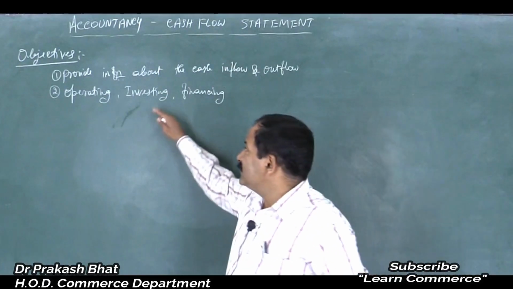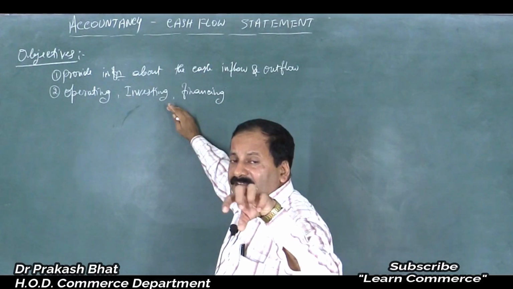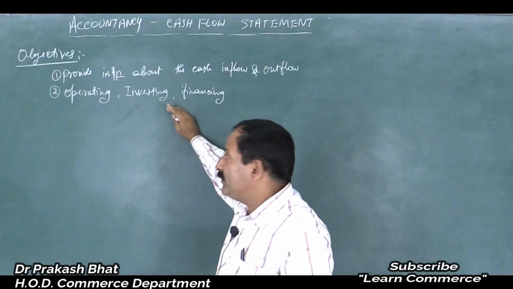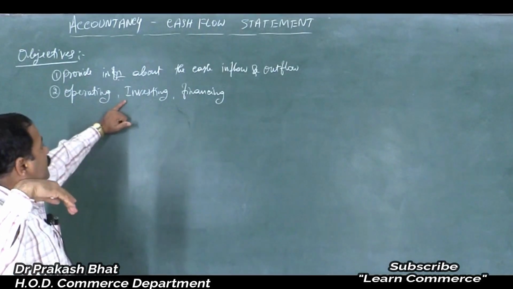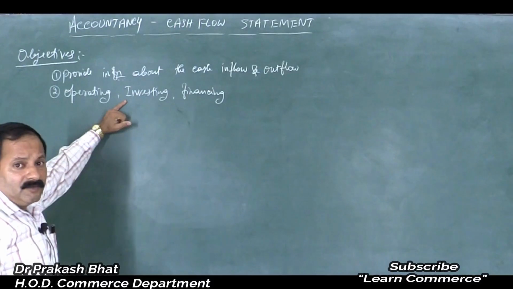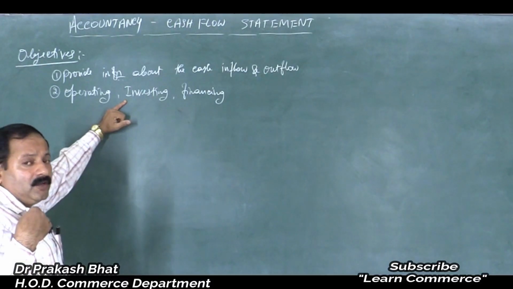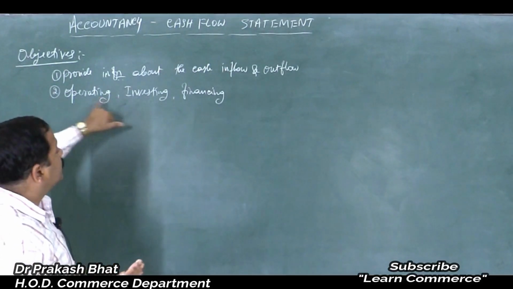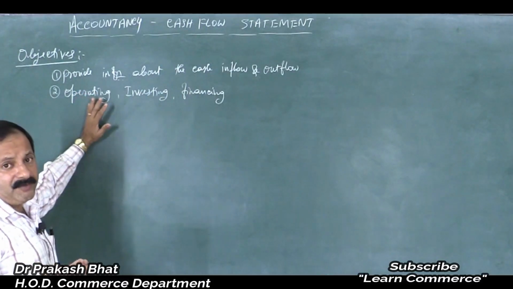So the business organization has to strike a balance between the investment in current assets and the fixed assets. So that is very important for a business. So we can classify from which activity we got the cash or on which activity we are spending cash, that can be easily classified and known if we prepare the cash flow statement.